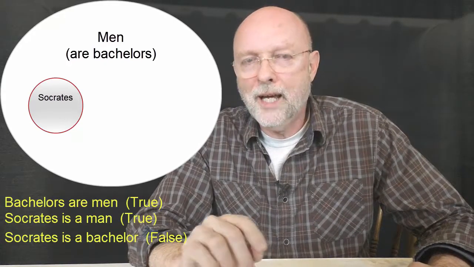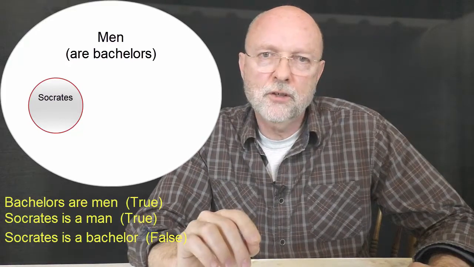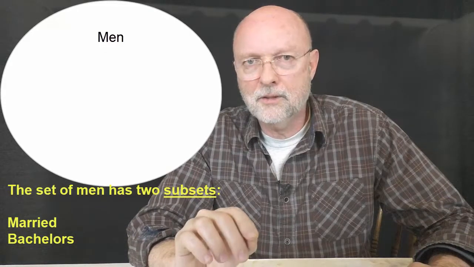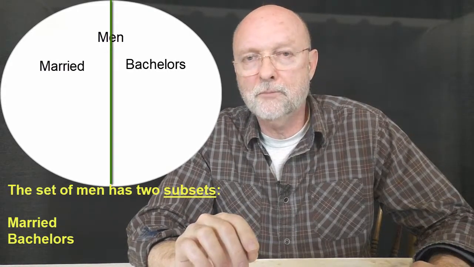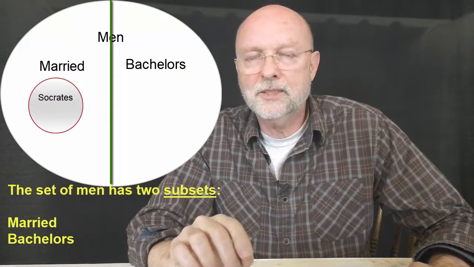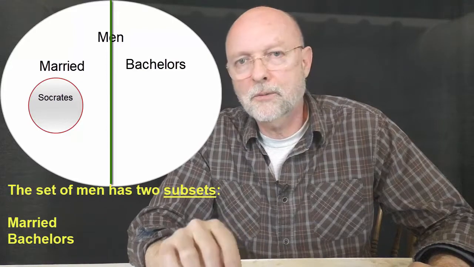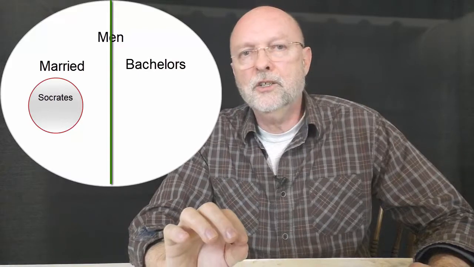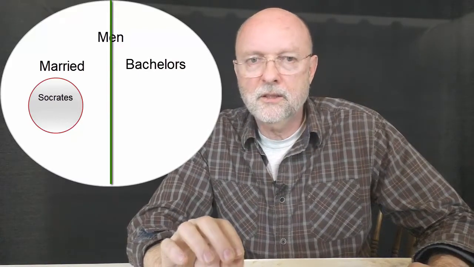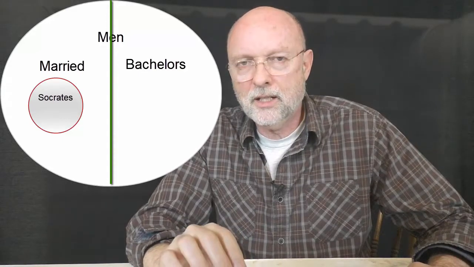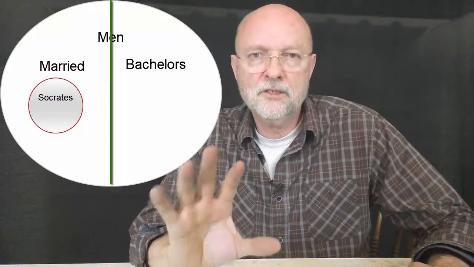So what happened? What we'd have to show is that in the set of men, there are two types or two characteristics. One would be a set of married men, and the other would be a set of unmarried men. Socrates was in the set of married men, therefore he was not a bachelor. So with deductive reasoning, you can be 100% certain that you're right as long as you've set up your statements correctly and shown that the sets and subsets are done correctly.